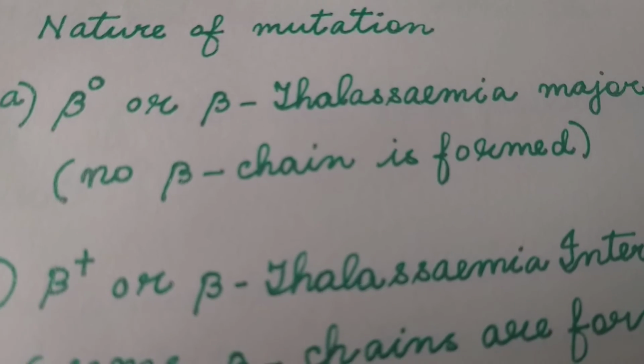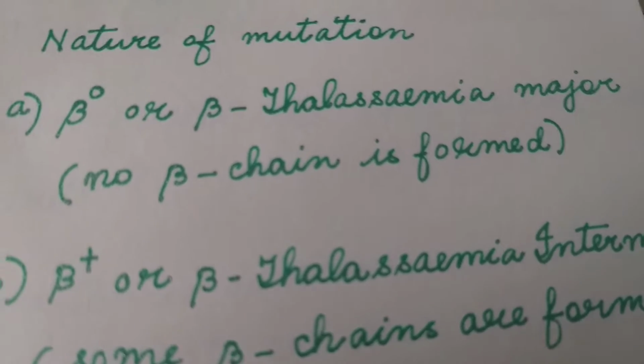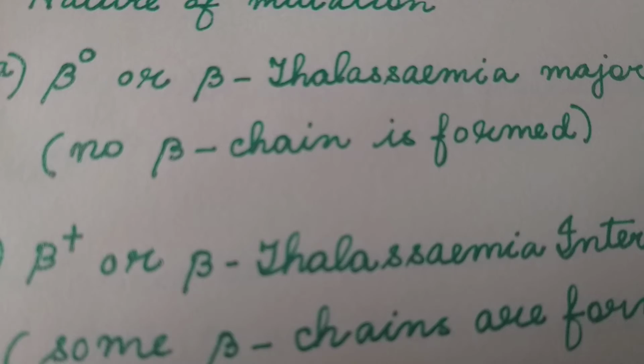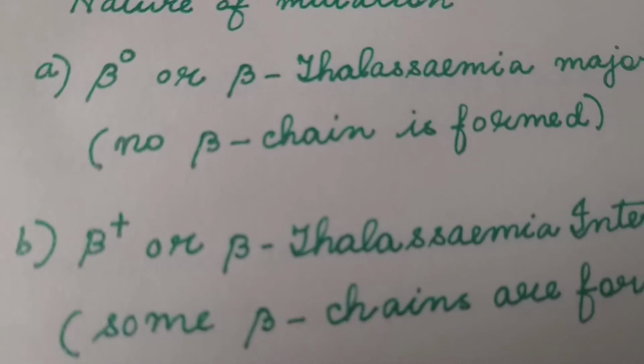Because of this mutation, no beta chain is formed. There is complete loss of beta chains. There is complete absence of beta chains. There is no synthesis of beta chain.